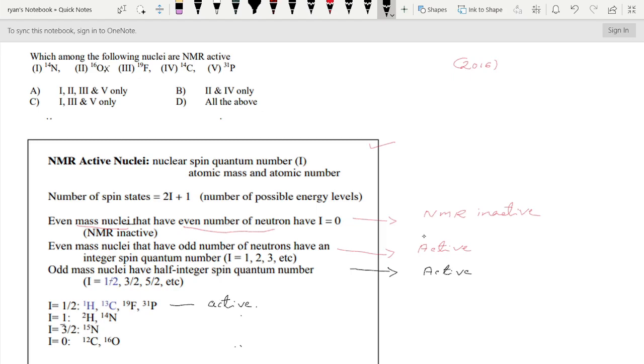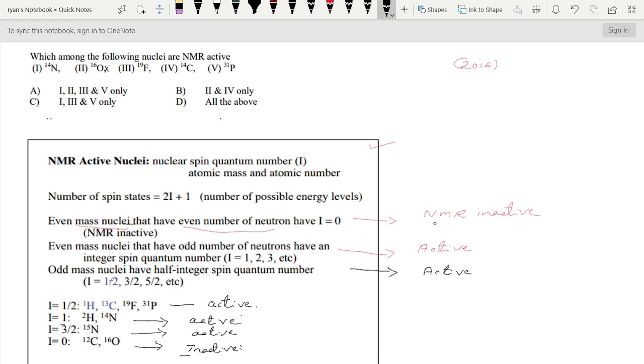Then here this one. Even mass nuclei that have an odd number of neutrons have integer spin quantum number 1. Therefore this also is NMR active. And what about this? This also is NMR active. What about this? Even mass nuclei that have an even number of neutrons have I equal to 0. Therefore this is NMR inactive.